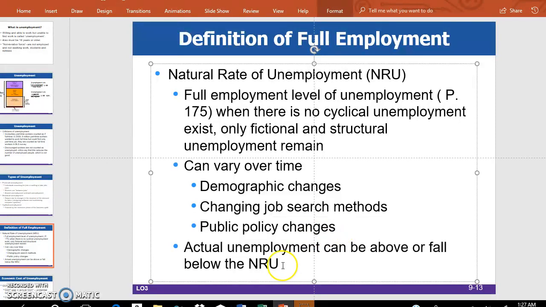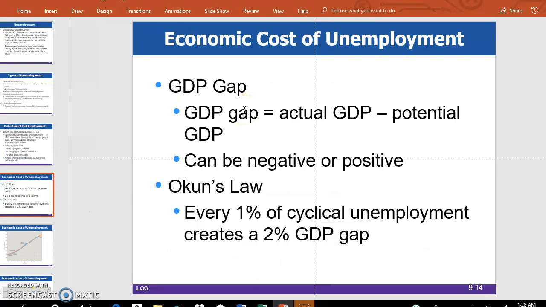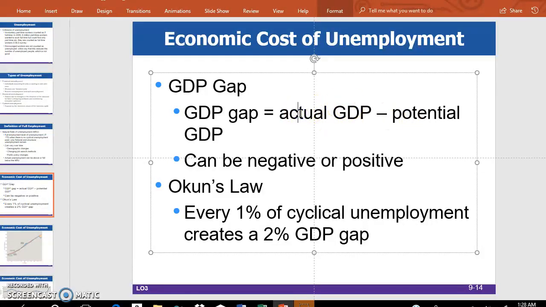Now actual unemployment can be above or below the NRU, and let us now discuss what will happen in those cases. To measure the loss of the economy because of cyclical unemployment, the unemployment created by recession, we develop this concept now: GDP gap. GDP gap is defined as actual GDP minus potential GDP. Actual GDP is based on output of the economy with actual unemployment, and potential GDP is based on output of the economy based on NRU, right?